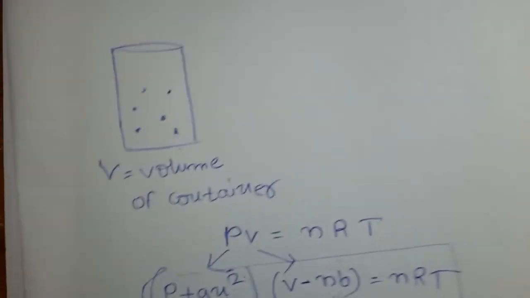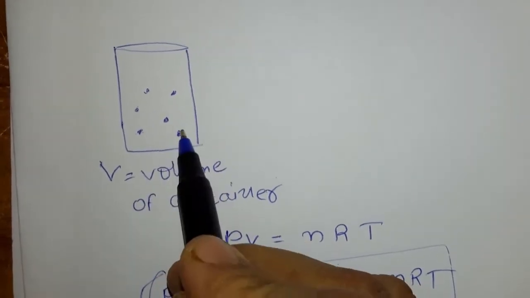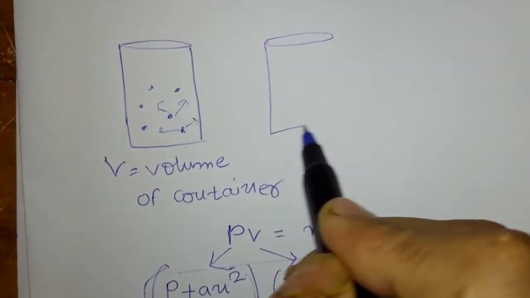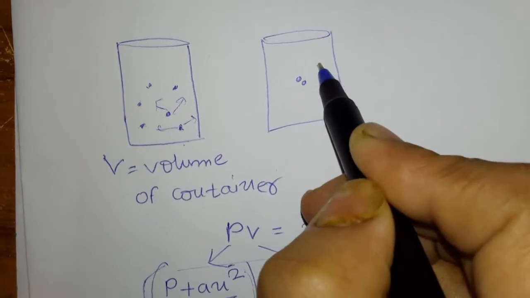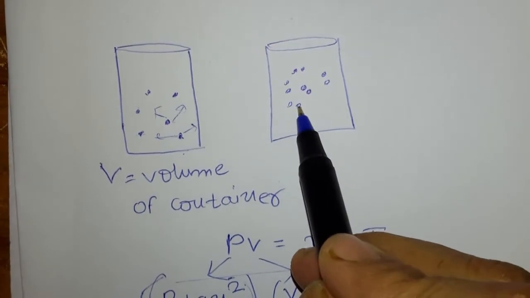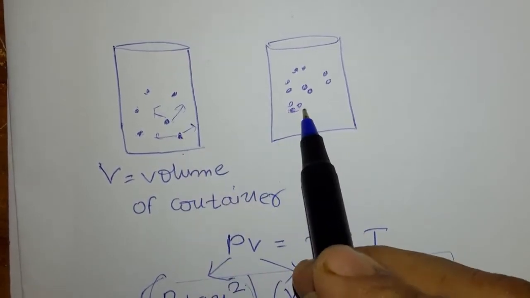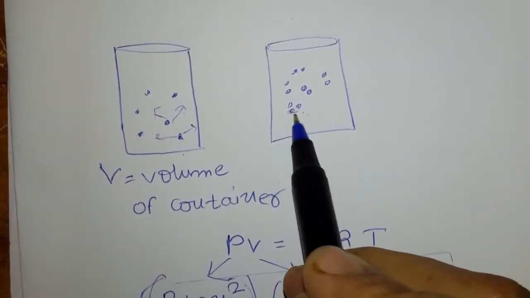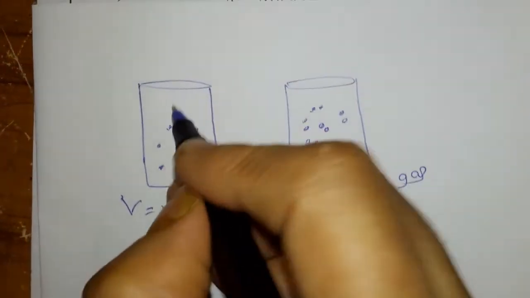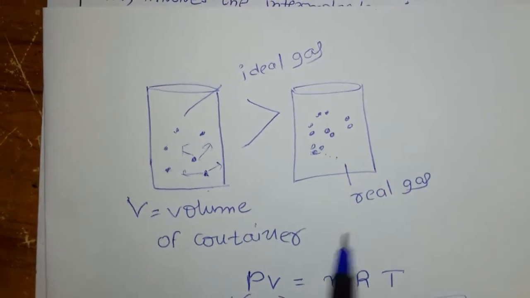For example, these are free gases. Assume there is no force of attraction, so this can move here and here, and the pressure will be more. Now if you assume a gas having some attraction forces, the attraction forces bring the molecules or particles somewhat together. So they are busy with some bonding, and compared to the ideal gas the pressure will be less. Why? Because they are busy with some interaction. Now assume this is a real gas and this is an ideal gas. So the ideal gas pressure is more compared to real gases.